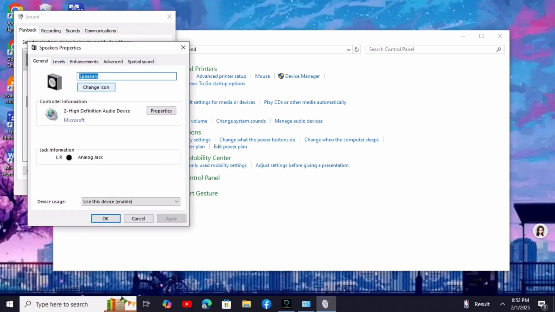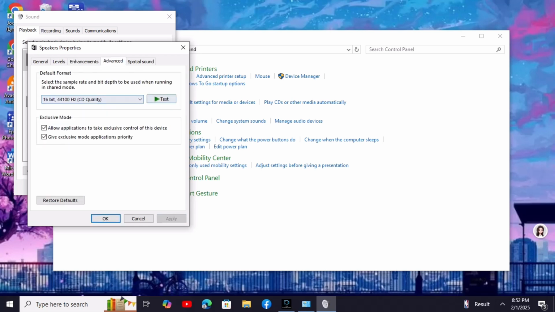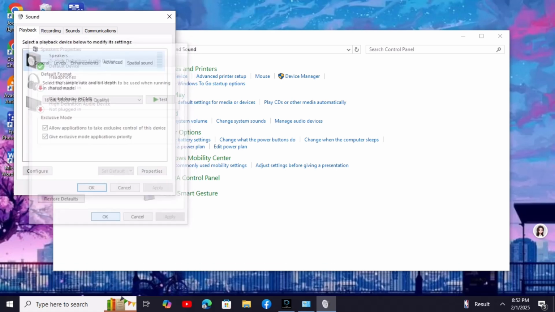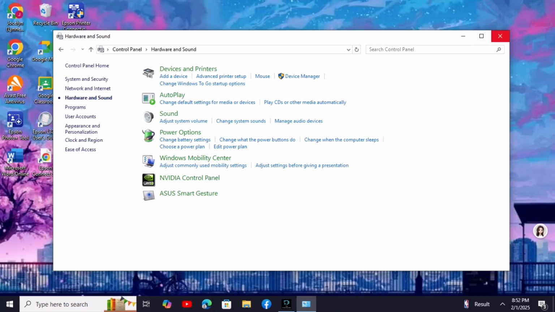Click on your speaker. Check the levels, disable all of the enhancements, and click Apply. For the Advanced tab, make sure you choose the proper format. You could test it by pressing the test button, and once you're happy with that, click on the Apply button. Exit everything. You could restart your computer.